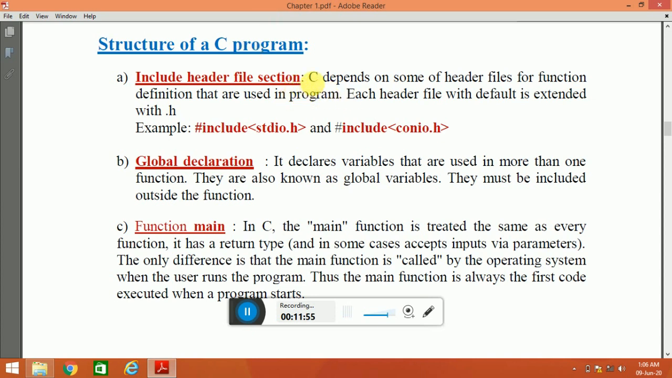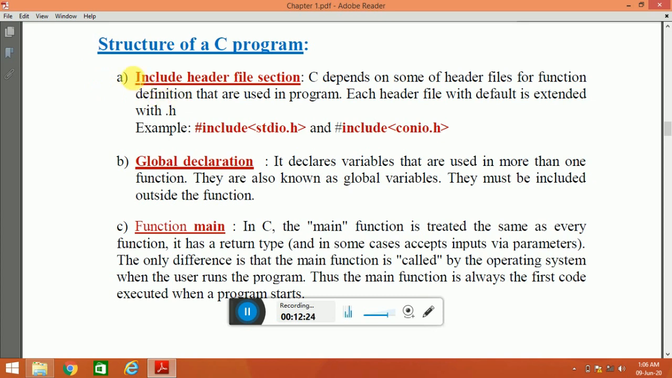Okay, C depends on some header files for function definitions that are used in the program. Each header file by default is extended with .h. So if the question comes, what is a header file? You will write: a header file is a file that contains the function declarations for C built-in library functions. Each header file by default is extended with .h. So sometimes this question comes in the exam.